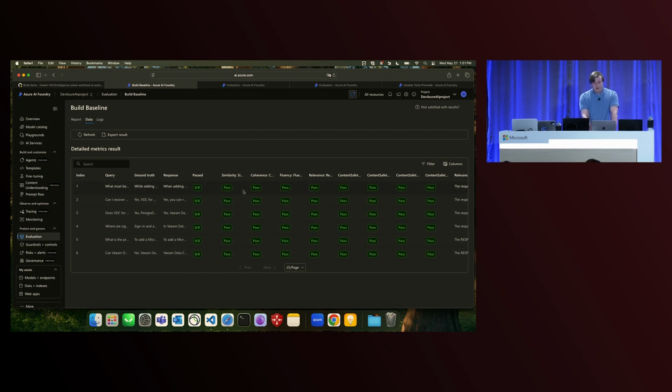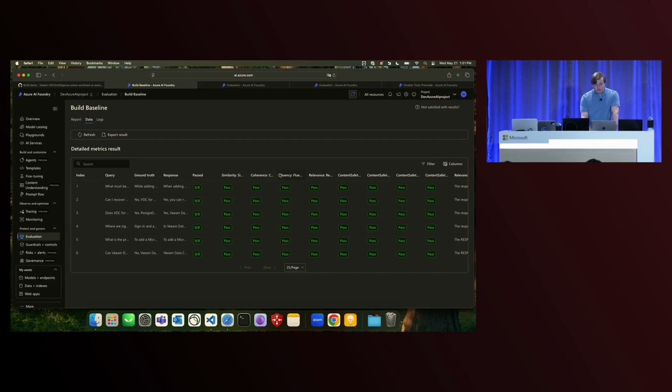So the first evaluator we're going to be looking at here is the similarity evaluator. Now, for our basic testing, this is the most important evaluator, because what it does is it compares that ground truth to the response that our agent generated. In this case, we've passed all of them. All of the important information was preserved.